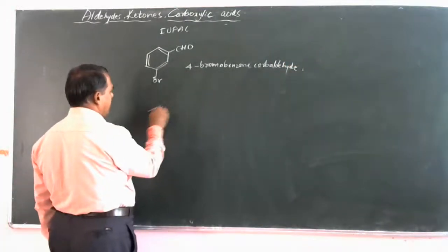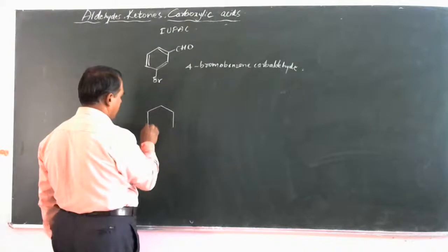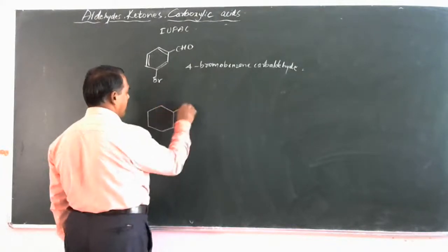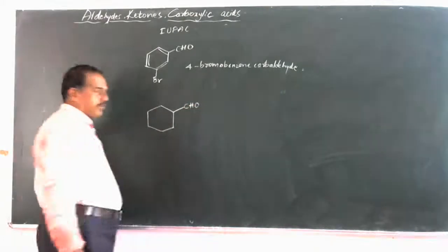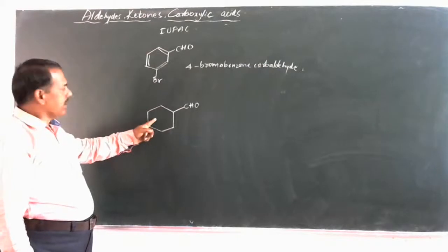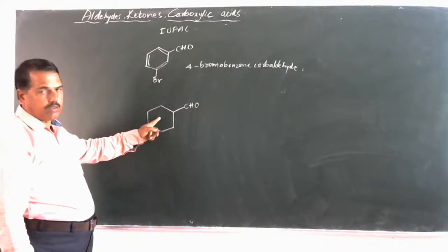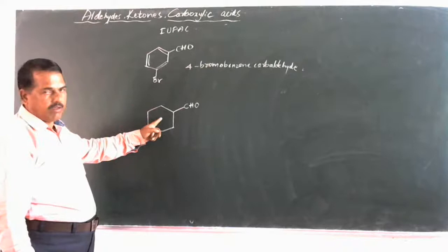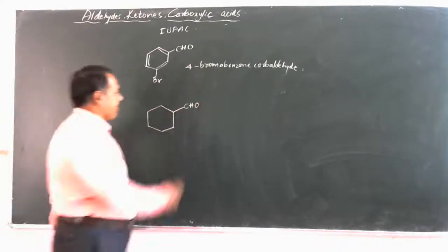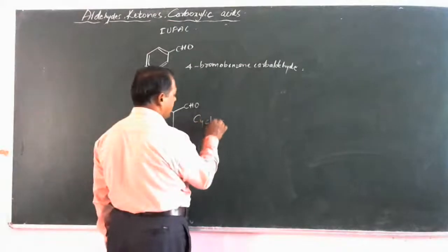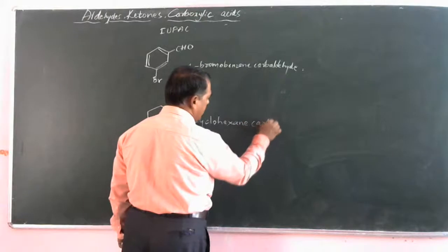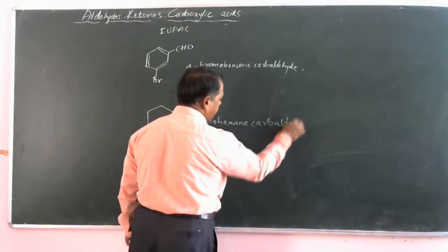See again, if it is a cyclohexane, again an aldehyde group we have. So the base compound is cyclohexane. It is a ring compound. Therefore, its IUPAC name is cyclohexane carbaldehyde. Cyclohexane carbaldehyde.